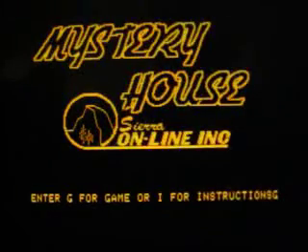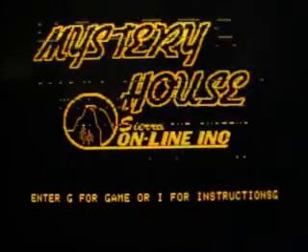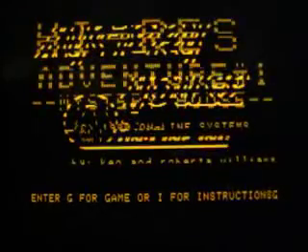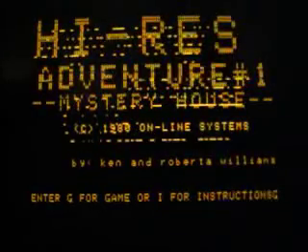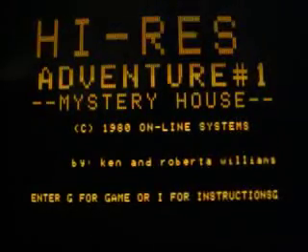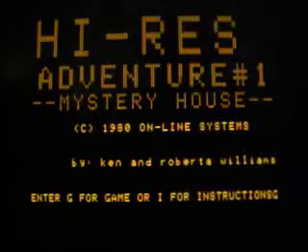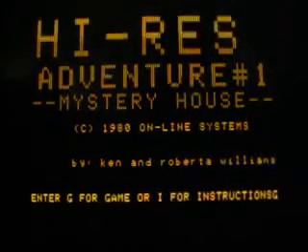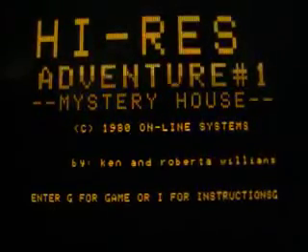This program was created by Ken and Roberta Williams, and it's a high resolution adventure number 1. And let's go straight to the game by typing G and pressing return.